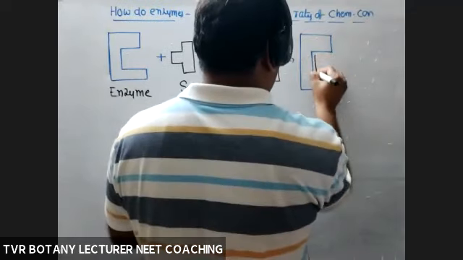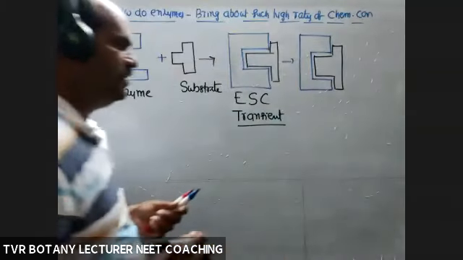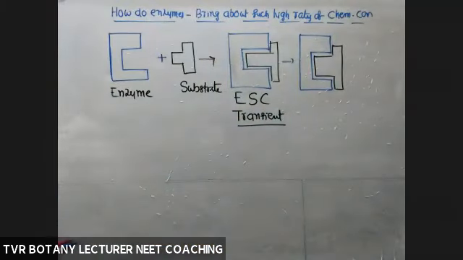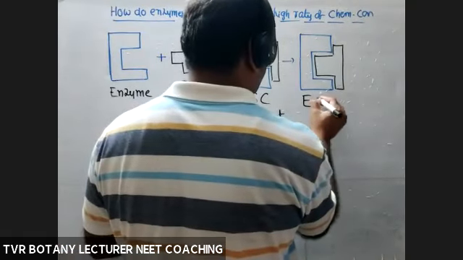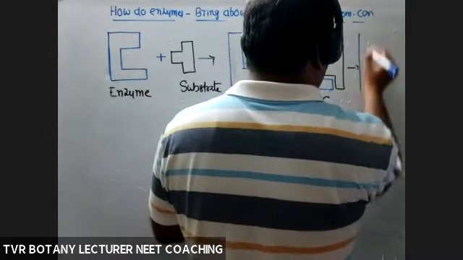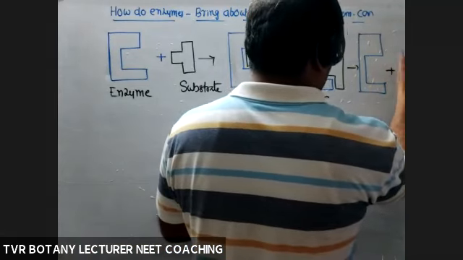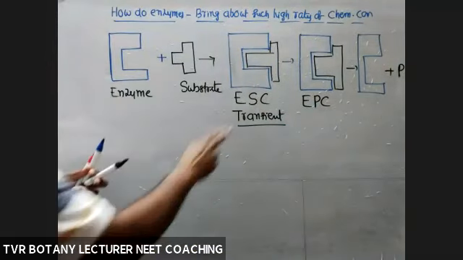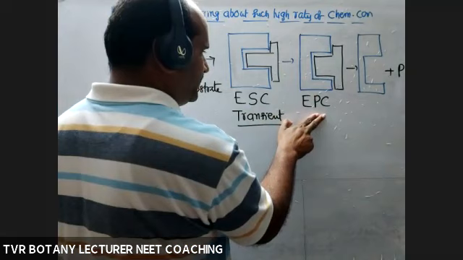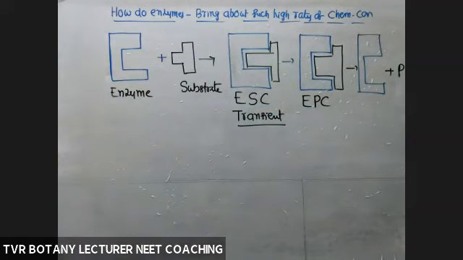Directly I'm taking the product. In between substrate and product, a number of unstable compounds are there. We'll see that one later. So this one is an enzyme-product complex. Now, upon dissociation of the enzyme-product complex, the product is released out. So this one is transient, this one is also transient, temporary only. Now the enzyme is able to perform the same reaction again and again. So that's about the mechanism of action of an enzyme to convert substrate into product.